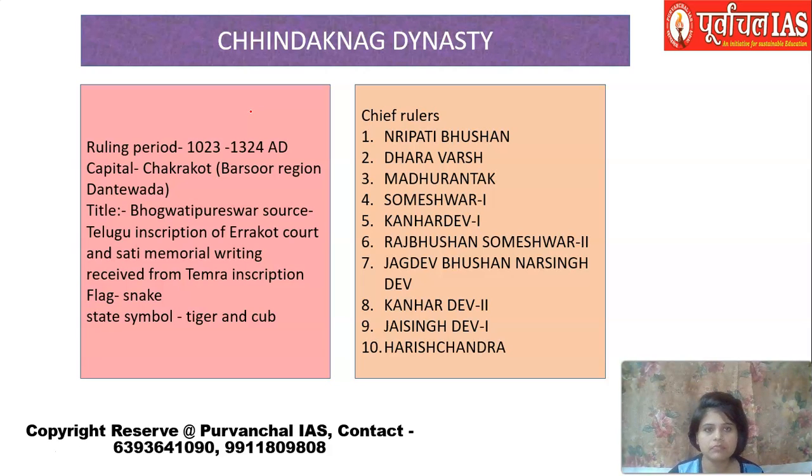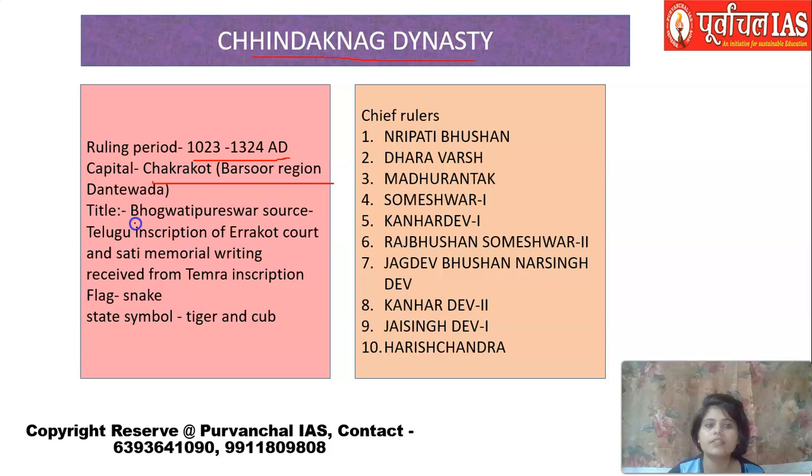Okay. Now talking about the Chindanag dynasty. Their ruling period is 1023 to 1324 AD, and the capital was Chakrakot, Barsur, in the Dantewada region, the southern Chhattisgarh area.